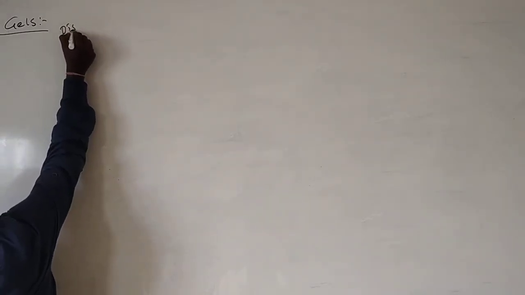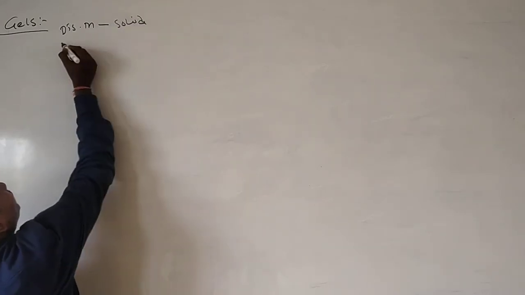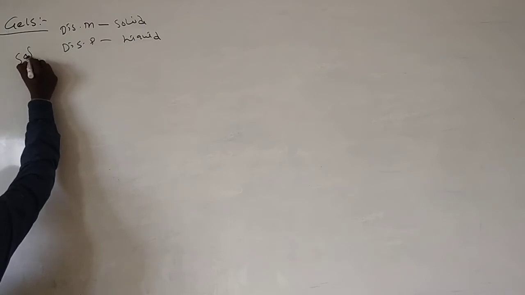Here the dispersion medium is solid, that means more amount of solid. The dispersed phase is liquid. That is, more amount of solid is there, less amount of liquid is there. That's why these are soft in touch.